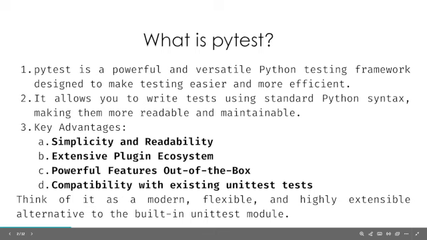It also offers a large number of features out of the box, like parallel execution and dependency injection, and many more features like that. It's also compatible with the existing unittest framework, which is provided by Python. So you can think of it as a modern, flexible, and highly extensible alternative to the built-in unittest module.